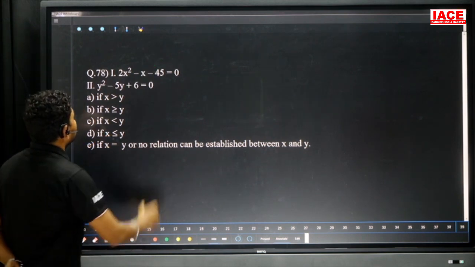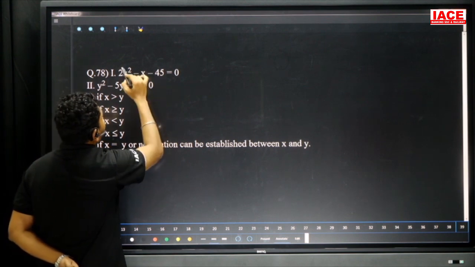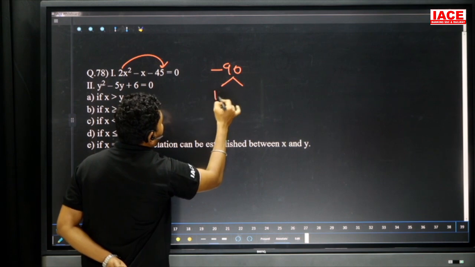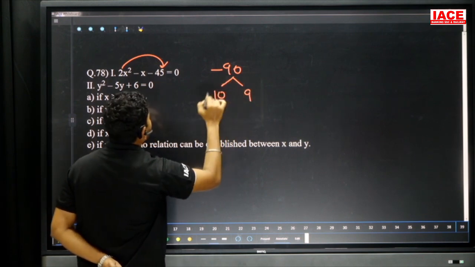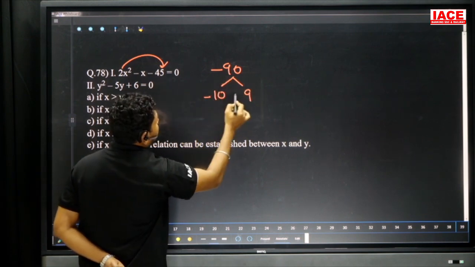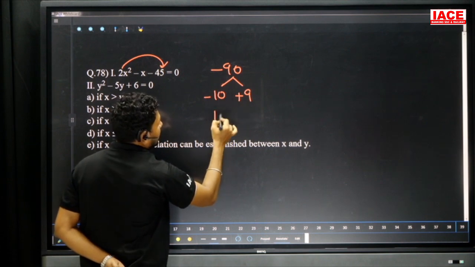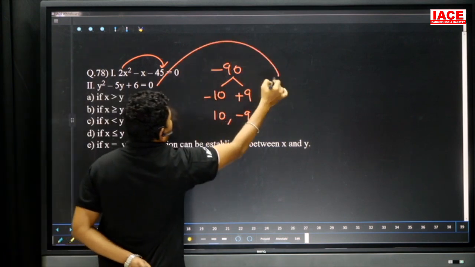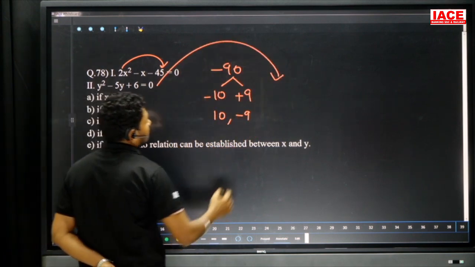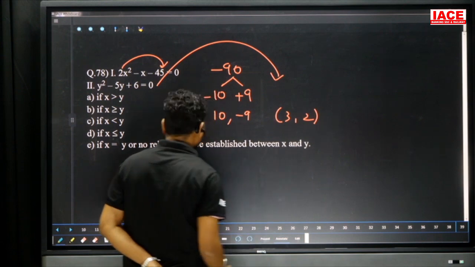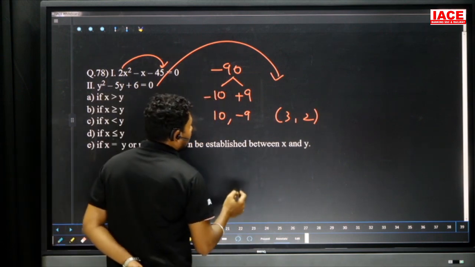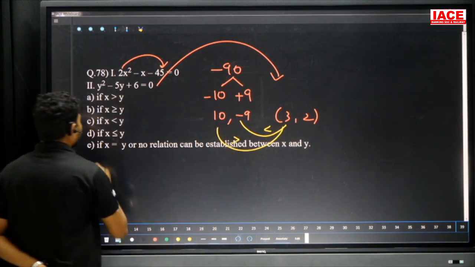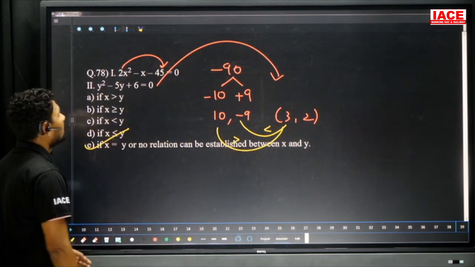And coming to the next equations, 2x square minus x minus 45. It is minus 45 into 2 is equal to minus 90. Then minus 90 you can write 10 comma 9. 10 into 9 is 90. Minus 10 plus 9 is equal to minus 1. But coming to the final factors, it is 10 comma minus 9. Here in the next equation, minus 5 comma plus 6, we can write 3 comma 2 directly. Minus plus is always giving positive factors. Look at minus 9 comma 3, 3 is bigger. 3 comma 10, 10 is bigger. One less than, one greater than means relation cannot be established.